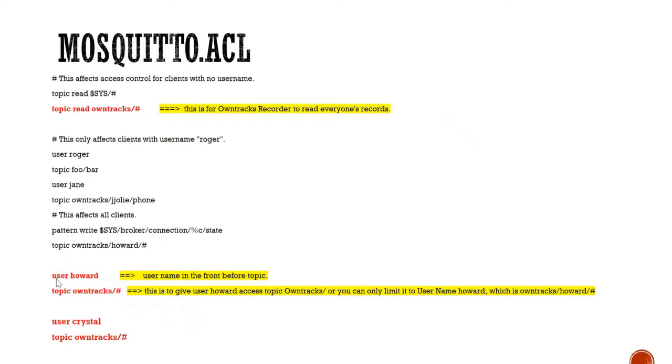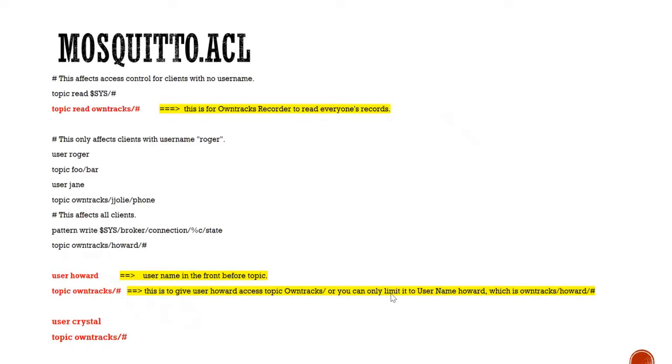The second one is user Howard, then topic owntracks/#. Okay, so that is the username in the front before topic, and this line is to give user Howard access to topic owntracks/.